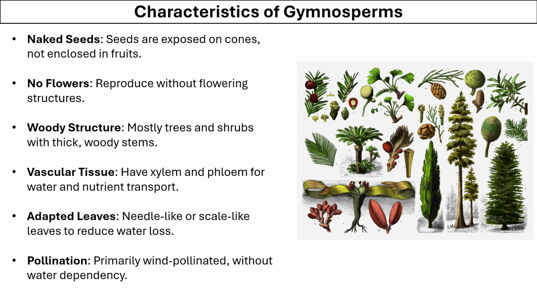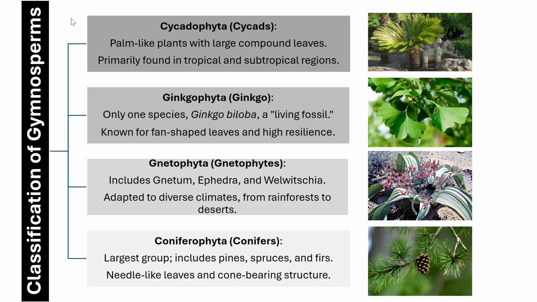They have major adaptations for conserving water, that is, through the presence of needle-like or scale-like leaves. The pollination in these kinds of plants mainly occurs through wind. Thus, they are not dependent on water for the fertilization of the egg by the sperm. The gymnosperms are further divided into four major groups: Cycadophyta, Ginkgophyta, Gnetophyta, and Coniferophyta, and we'll talk about the prominent features of all these groups in the subsequent slides.